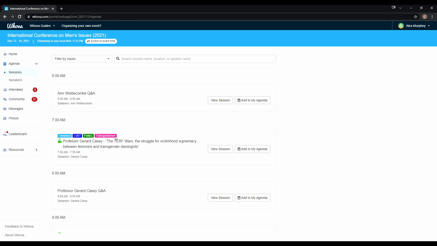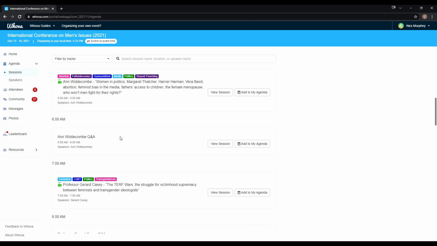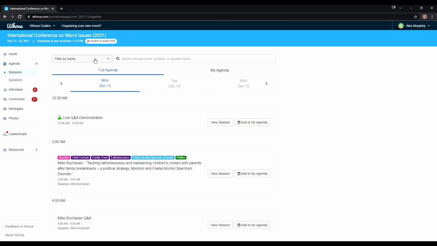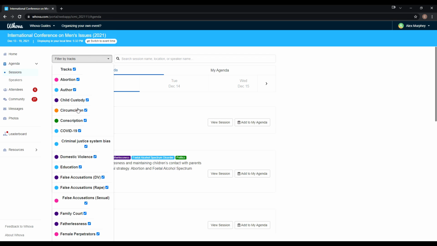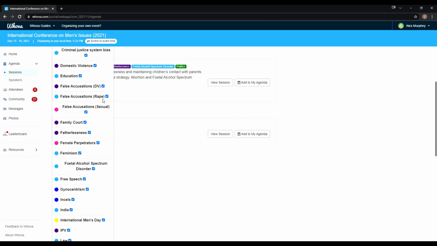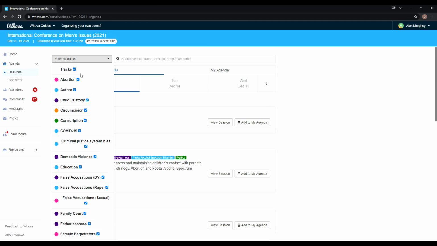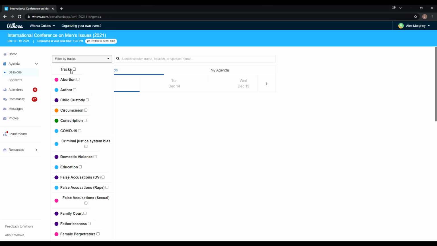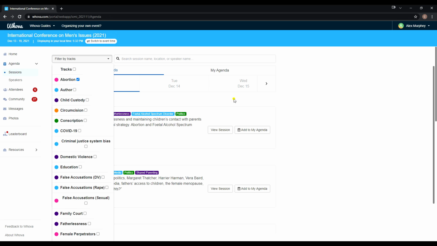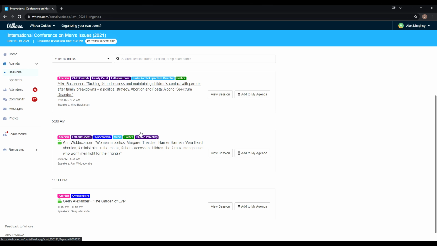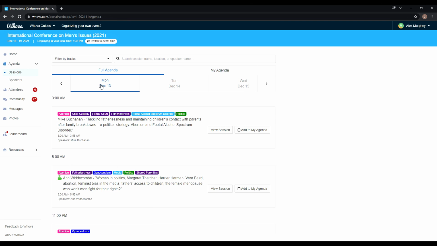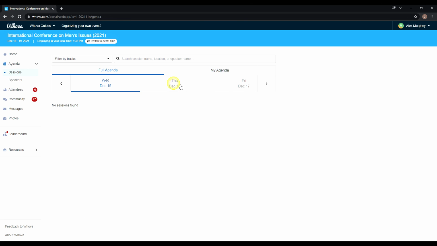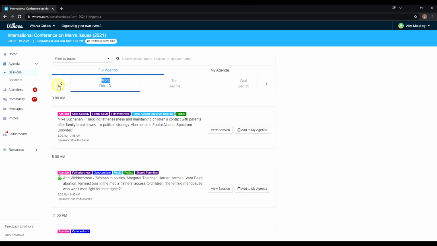You'll notice that some of these have these sort of labels here. How we can use that to our advantage is that we have a whole list of tracks that we can go ahead and click on. They're all on by default. Go ahead and click the tracks button here, and if I want to see something specific, say on abortion, I can see all of those that are listed. But it is listed by days, so you'll have to go through each day to see them.